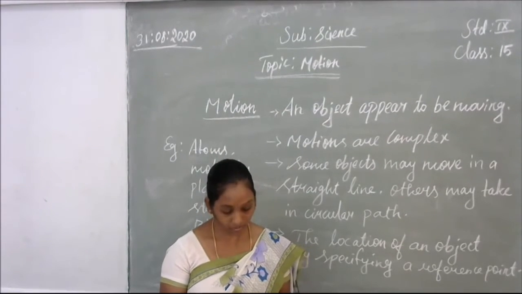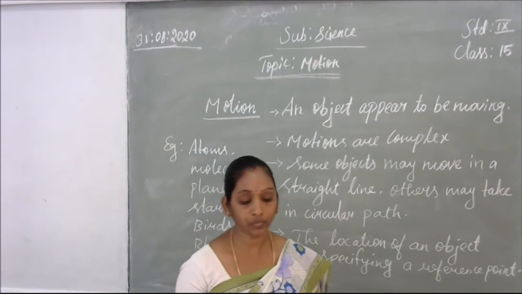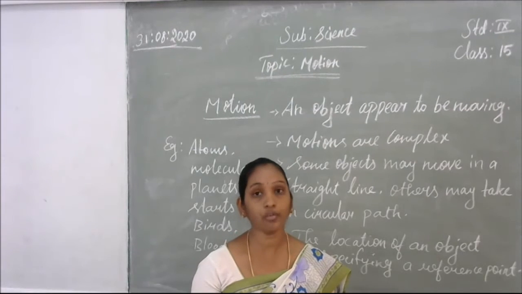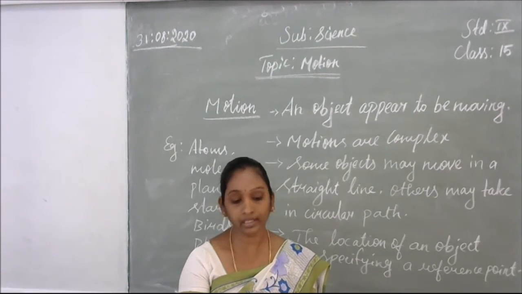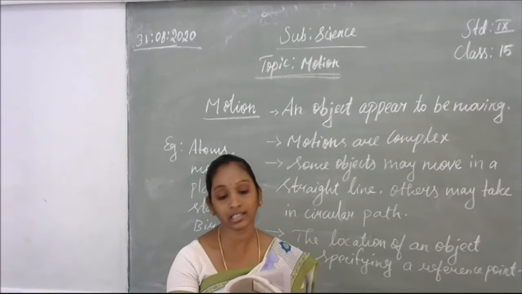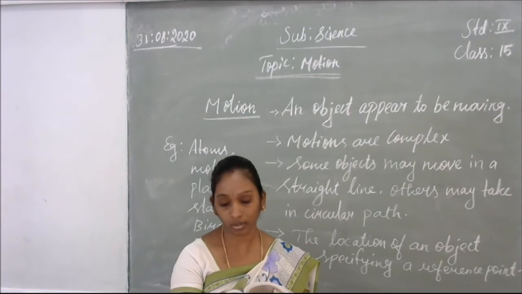Take out page number 104. In that, 8.4, graphical representation of motion, is deleted. I don't want to explain that. You have already studied it in class 8. So from 8.4 onward it is not there.